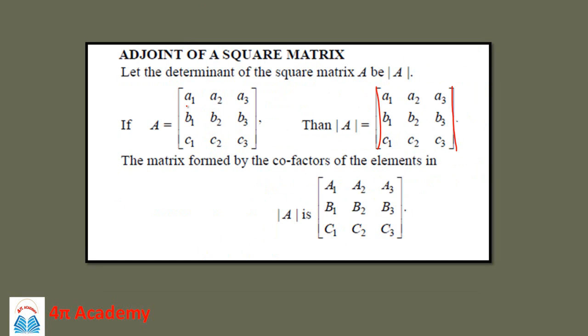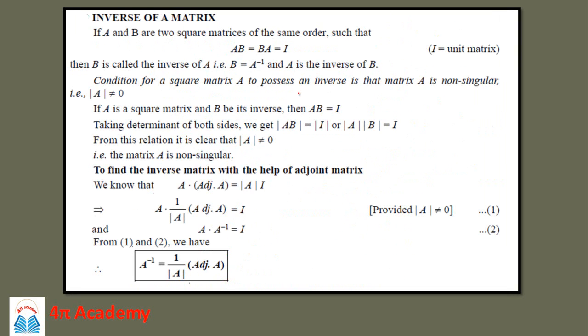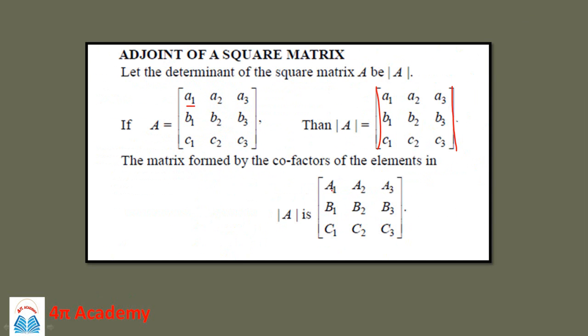Here the cofactor of a1 is represented as capital A1, which is equal to the determinant of b2, b3, c2, c3. So this A1 is the cofactor of the element a1, and the cofactor of a1 is the determinant of this, that is b2, b3, c2, c3.